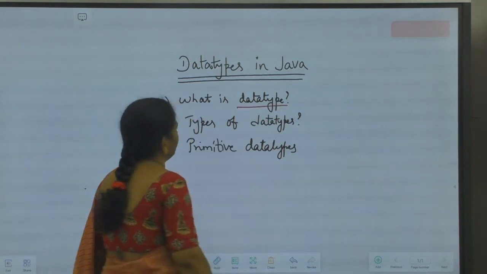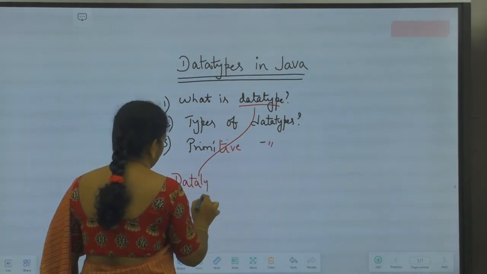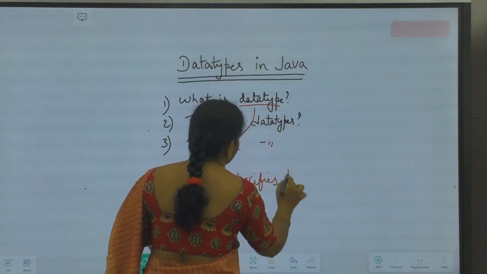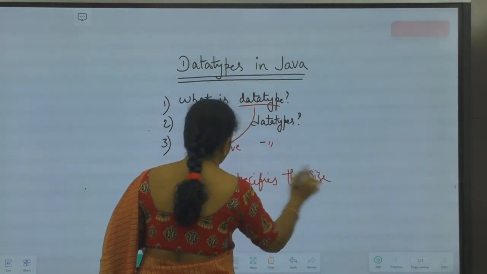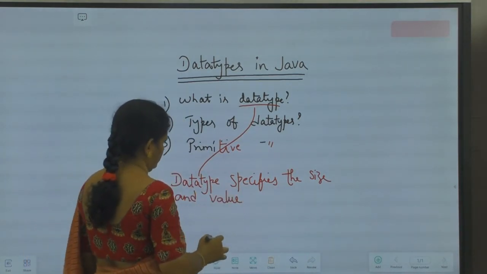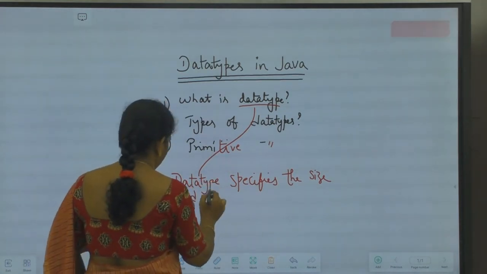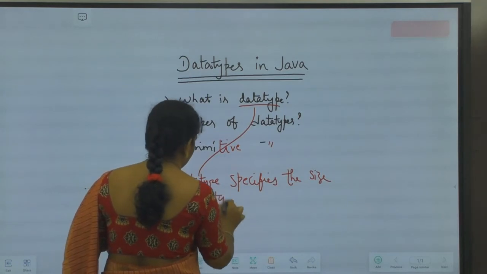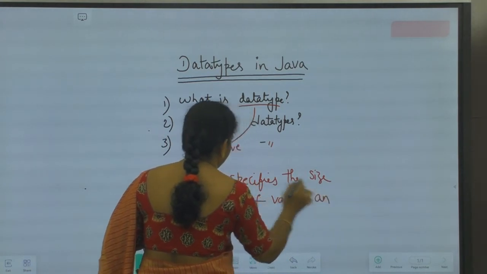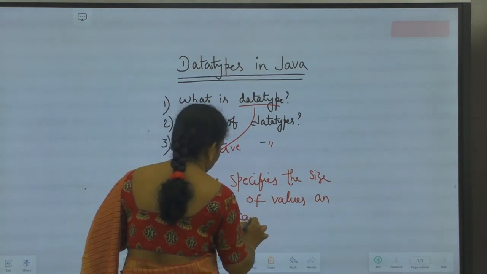So what is data type? So the definition of data type is, data type specifies the size and type of values an identifier can hold, can store.